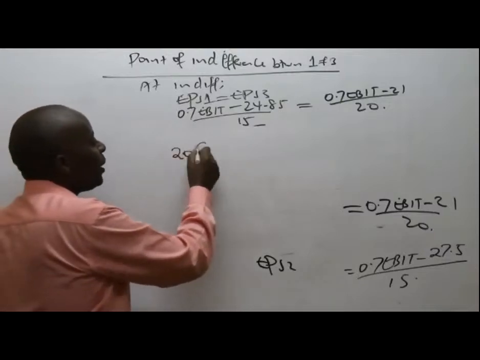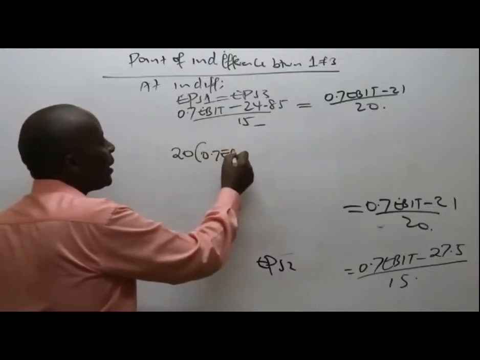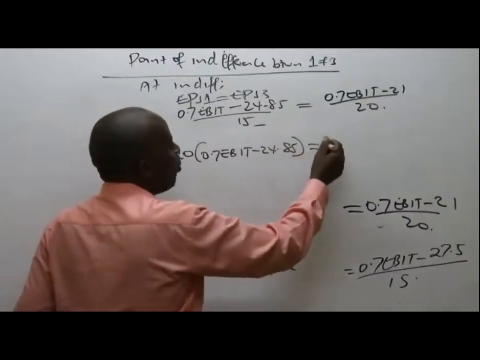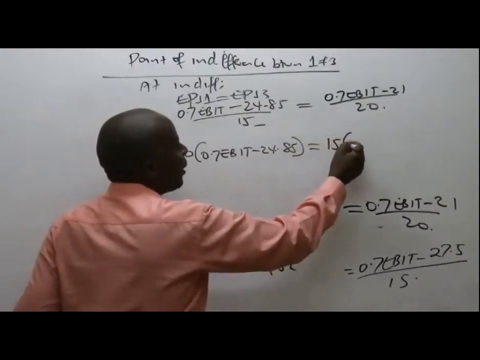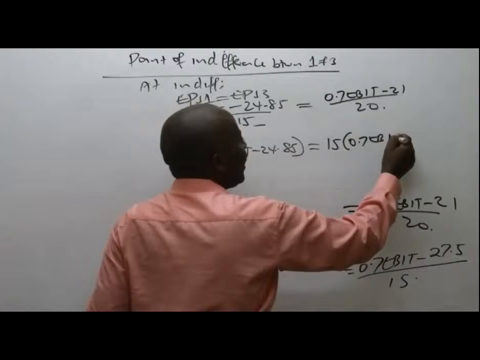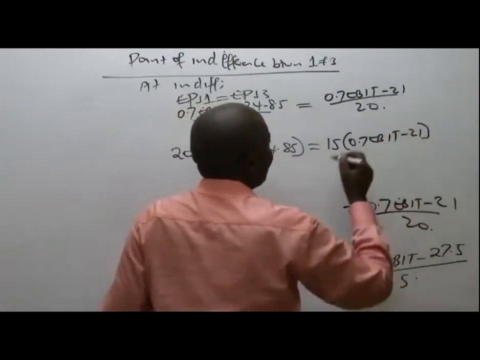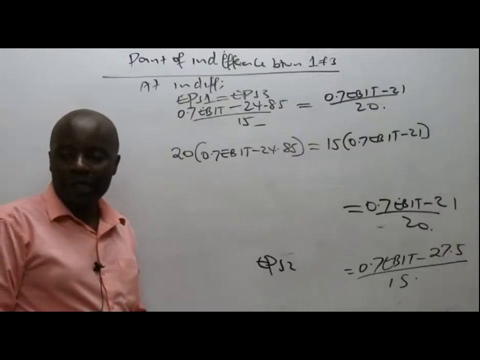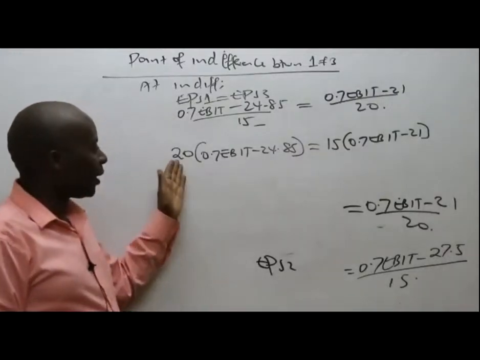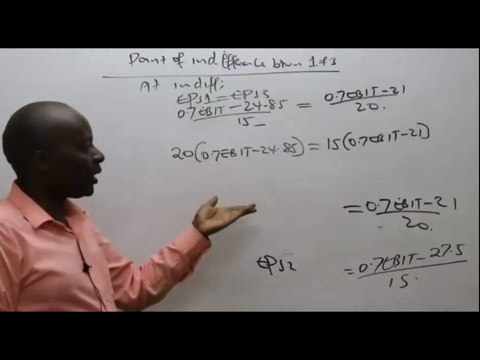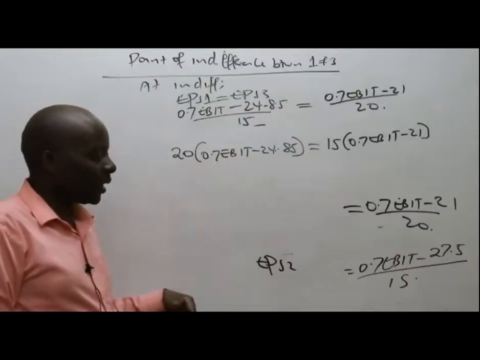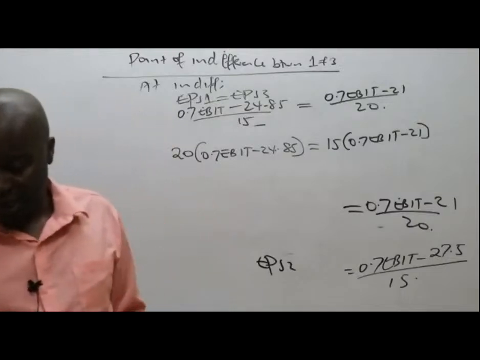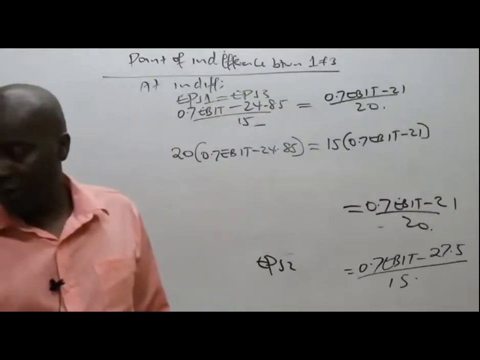This will be 20 into 0.7 EBIT minus 24.85 equals 15 into 0.7 EBIT minus 21. You have two ways here. You could decide to divide both sides by 20, or you open brackets, whichever is easier for you. I simply want you to give me the value of EBIT.